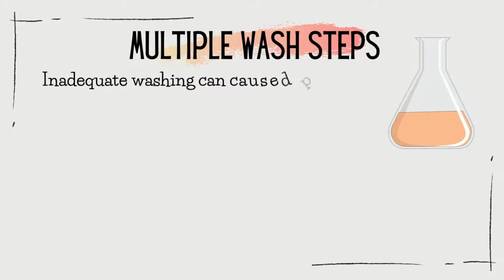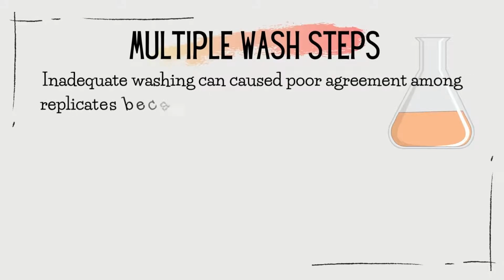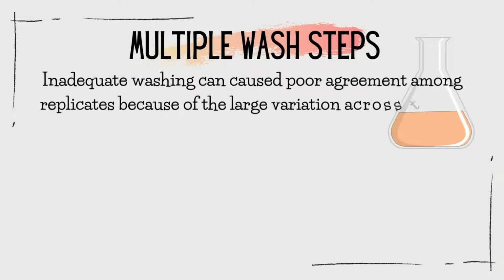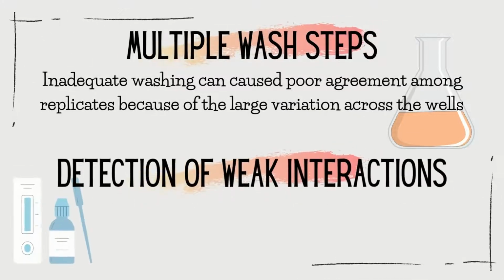Limitations of ELISA. Multiple wash steps. Inadequate washing can cause poor agreement among replicates, because the large variation across the wells makes it difficult to fit the linear standard curve or could introduce large error bars to the sample, confounding the result.